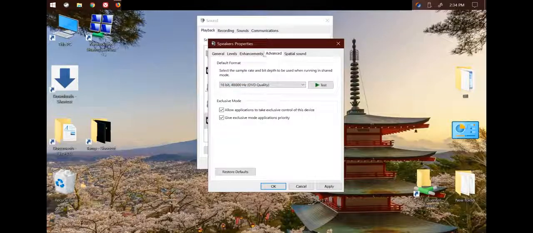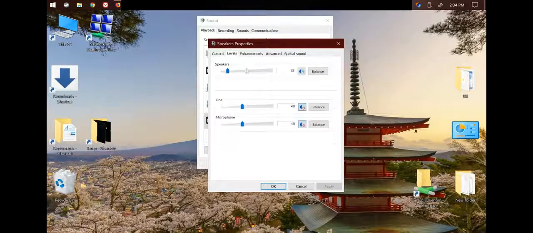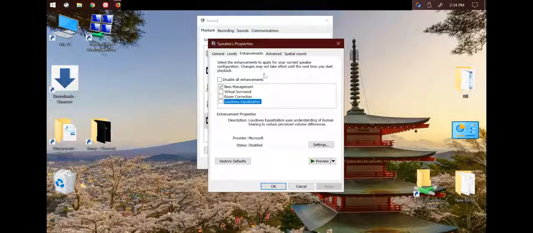As for this here on the advanced tab, you can go DVD quality and apply that. That makes it crisper audio. As for levels, you mute microphone and all that. That's pretty much how you fix it. You turn off loudness equalization to get rid of the background hissing noise.